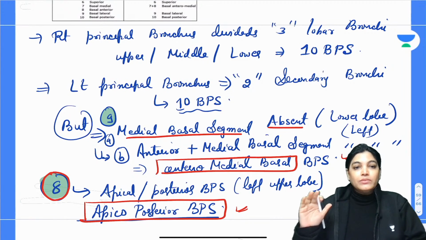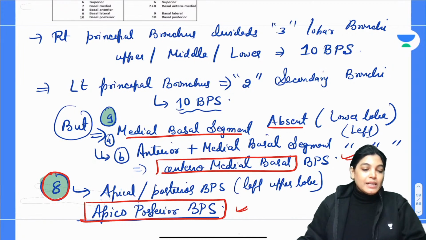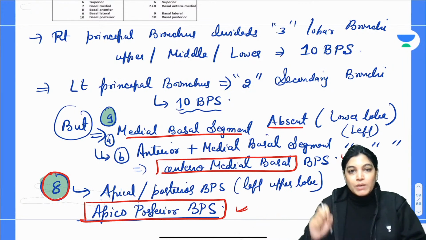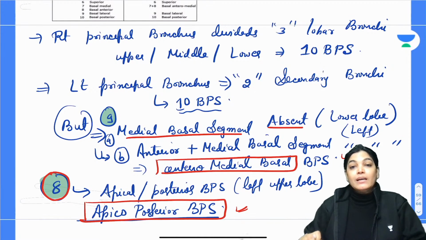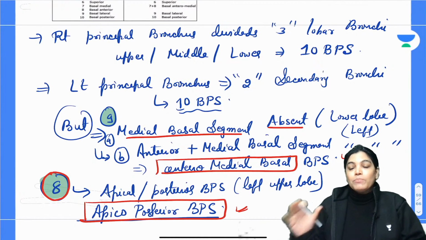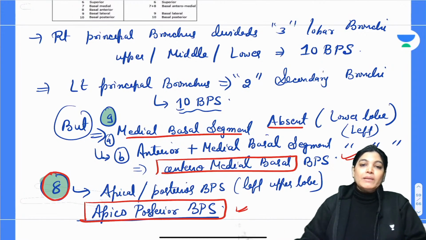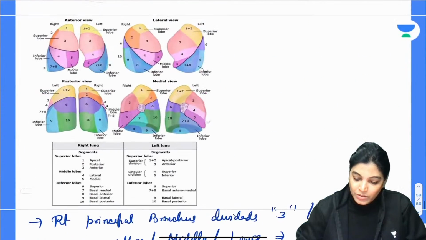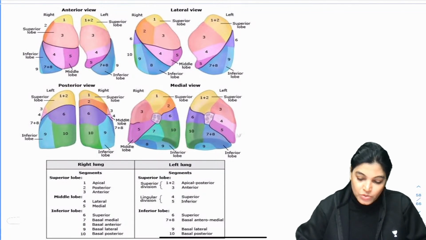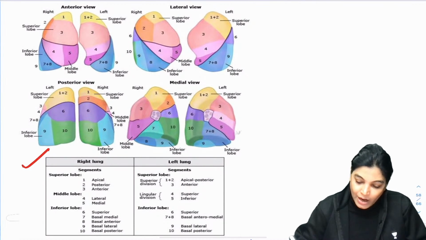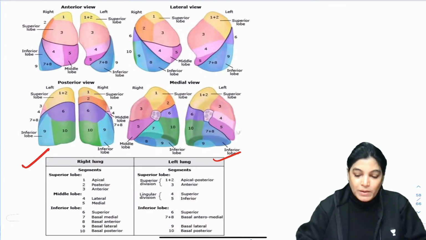So please note down. Certain changes which take place on the left side: the anterior medial basal bronchopulmonary segment merges to form a combined antero-medial basal bronchopulmonary segment in the left lower lobe, or in the left upper lobe में apico-posterior bronchopulmonary segment merges. Now, other than that, if you see this diagram, you can get a layout of the right and the left lung bronchopulmonary segments.